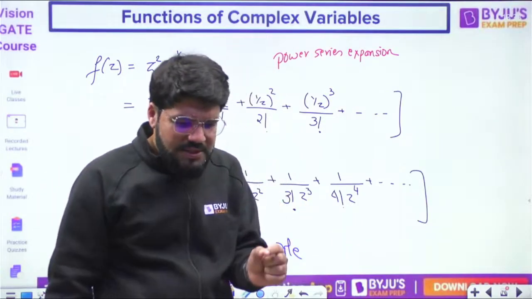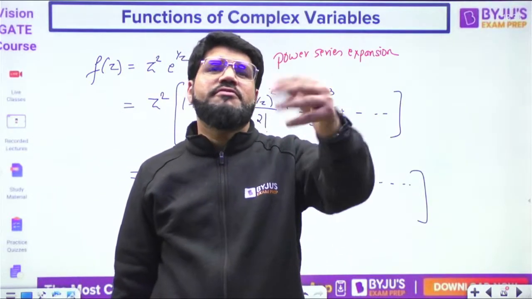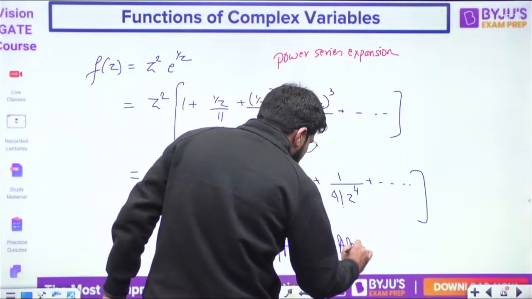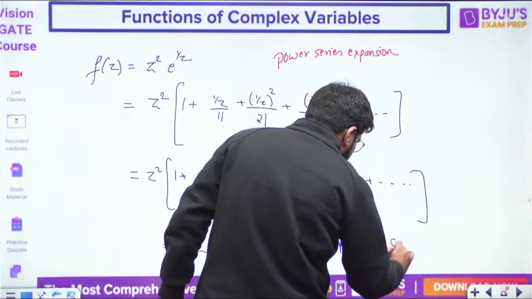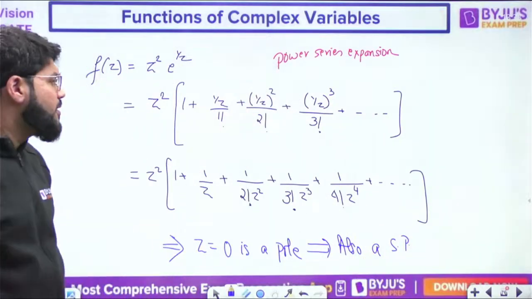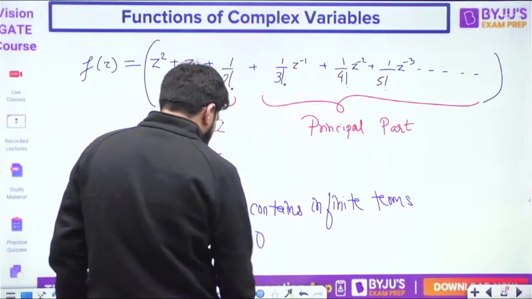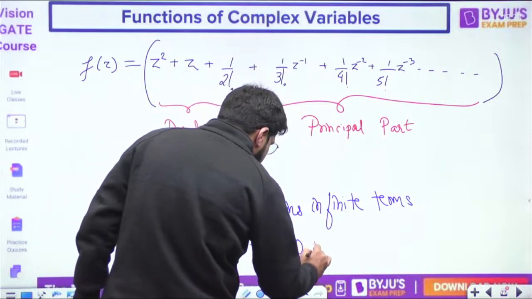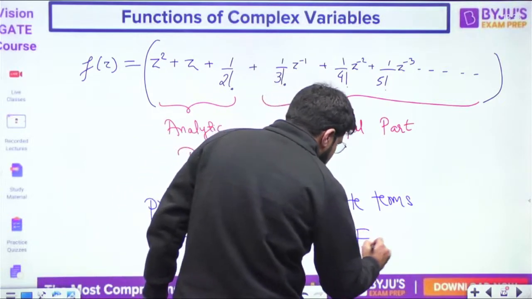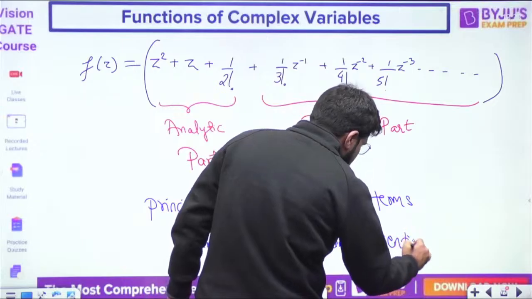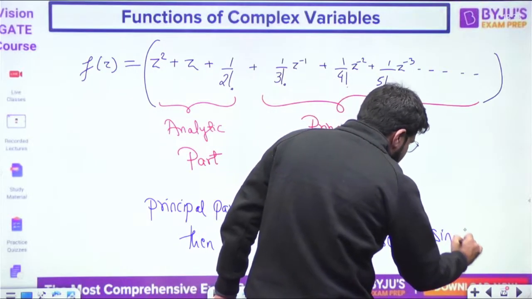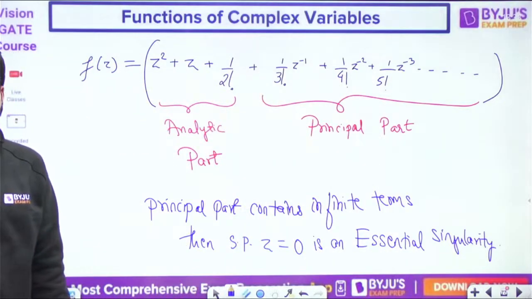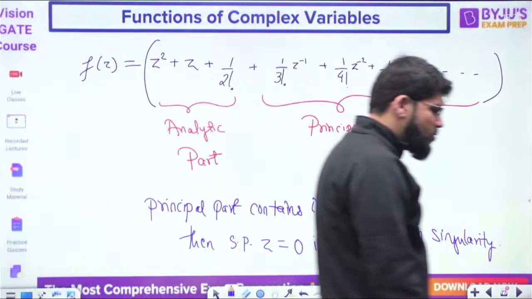The value of z at which the function becomes undefined, that is a pole. And a pole is not analytic either. So z equal to 0 is a pole and also a singular point. Many students are not aware of these concepts, or are confused about them. Then z equal to 0 is known as an essential singularity.